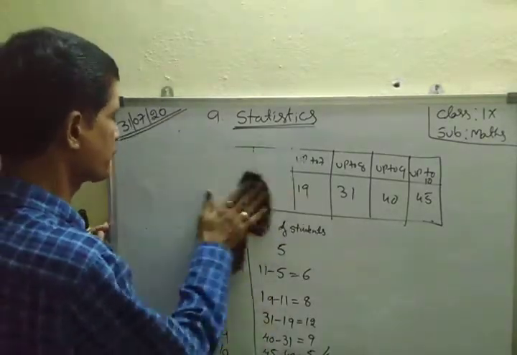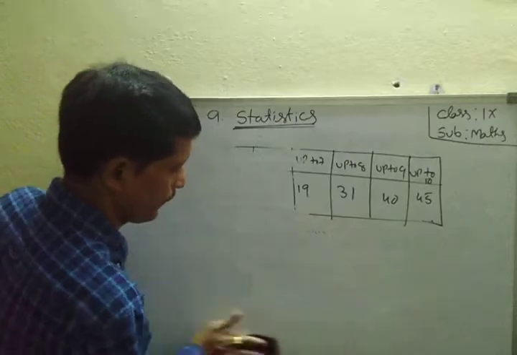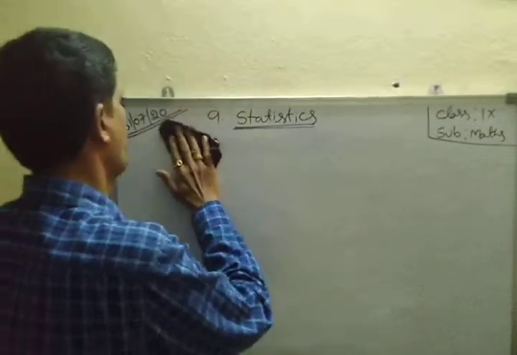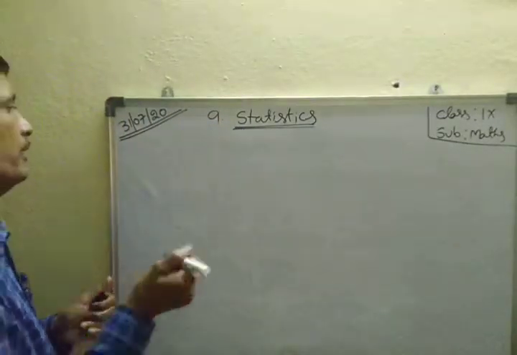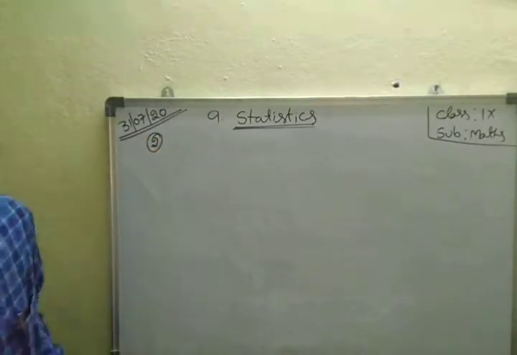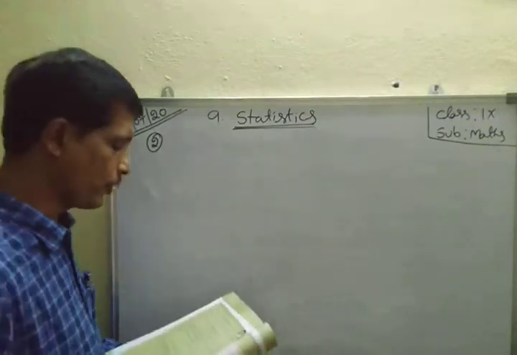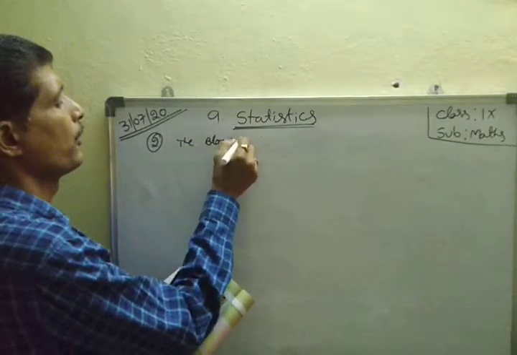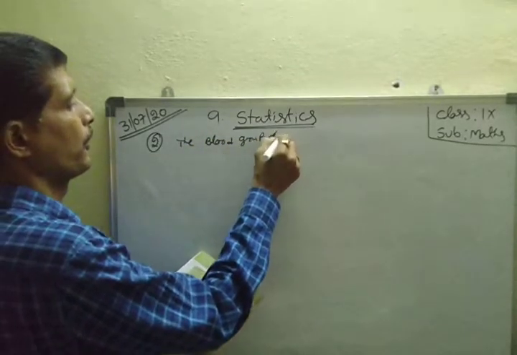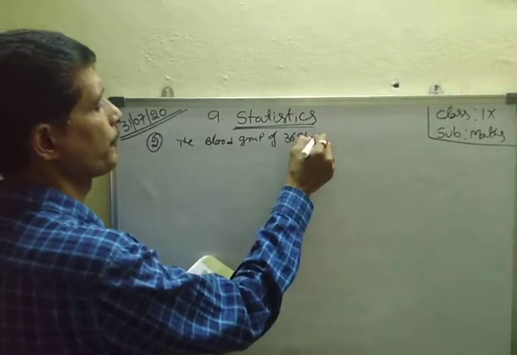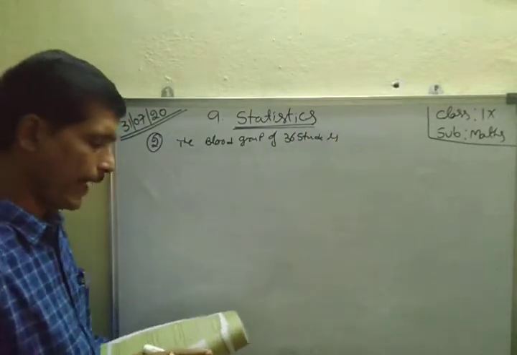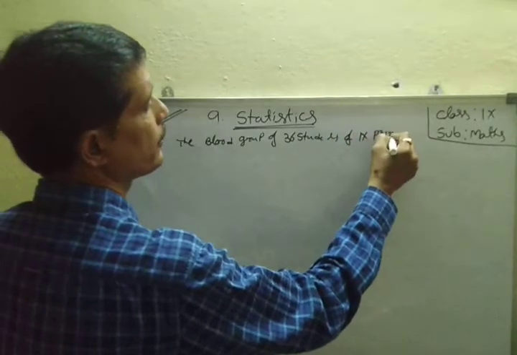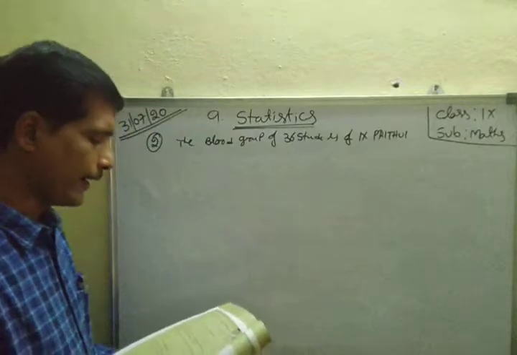Next, second question, that is 9.2. Some table is given: the blood group of 36 students of a 9th class, recorded as follows.